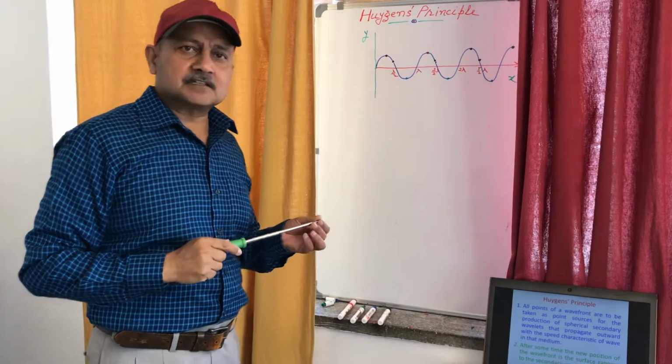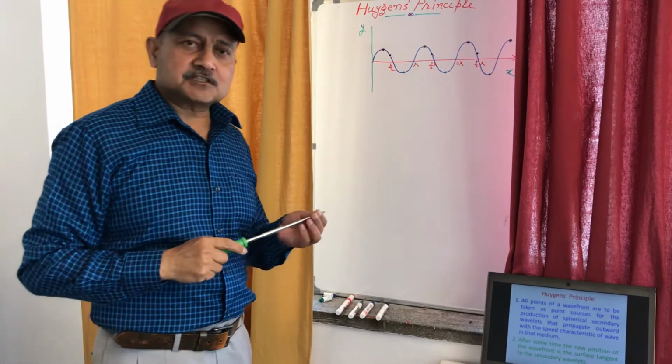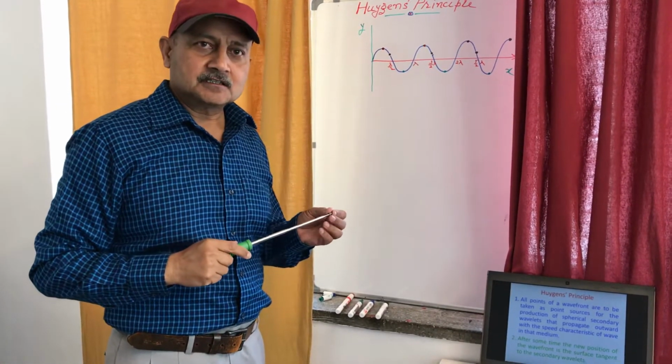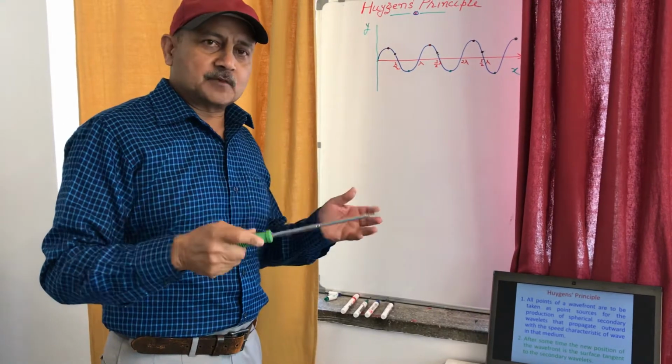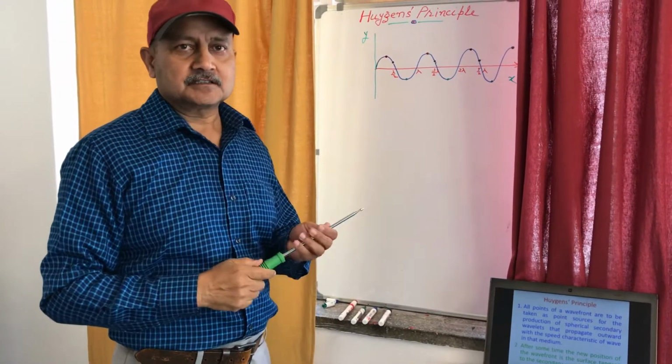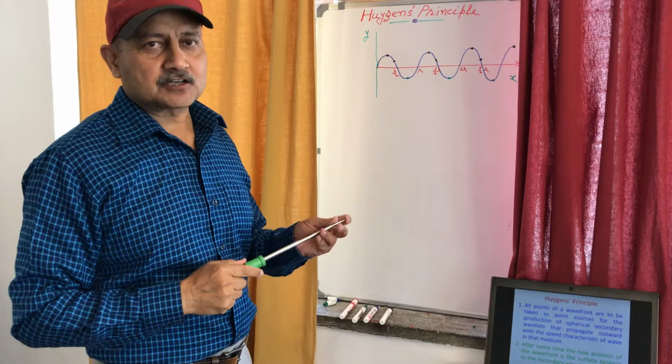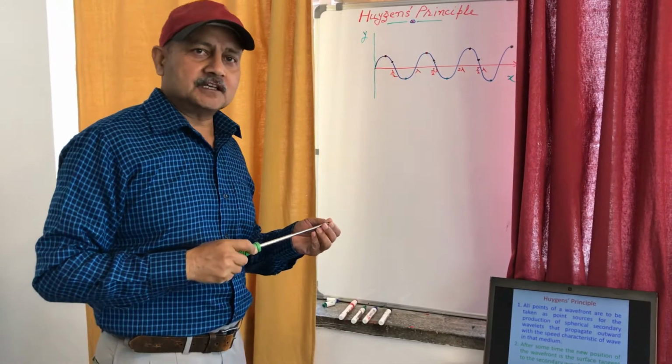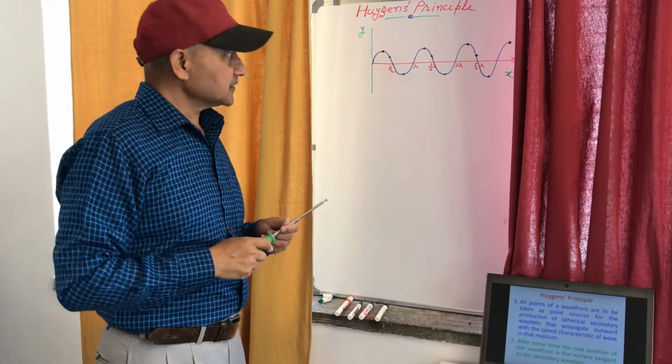So those particles which are in the same state of vibration, meaning after this moment they will have similar movement, are called the points in the same phase.